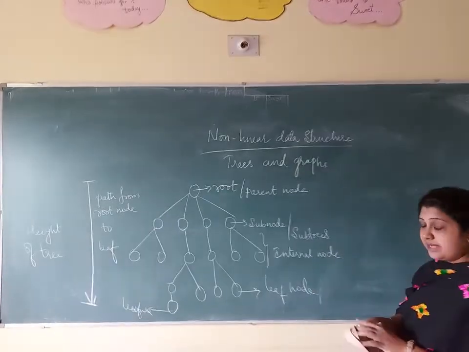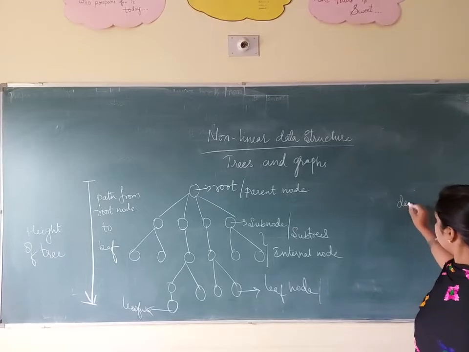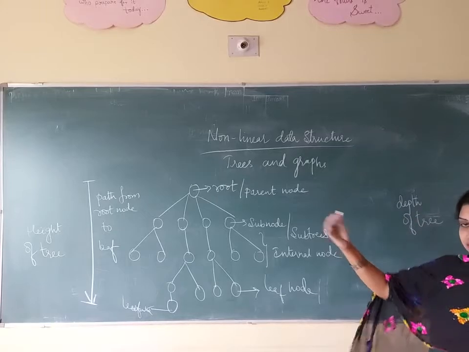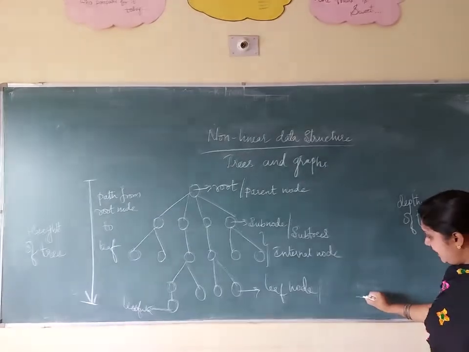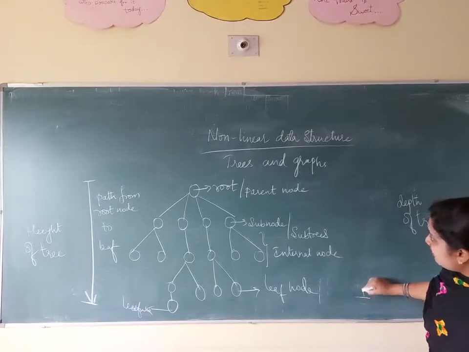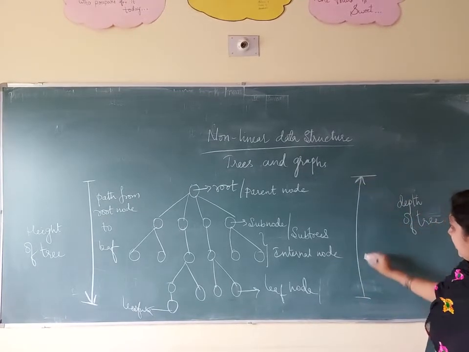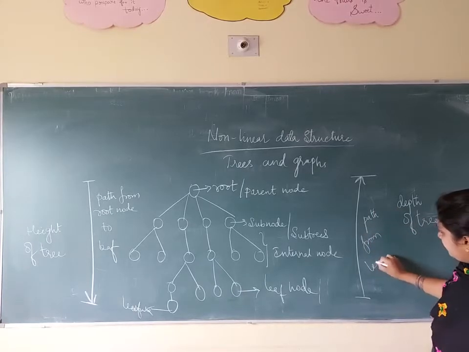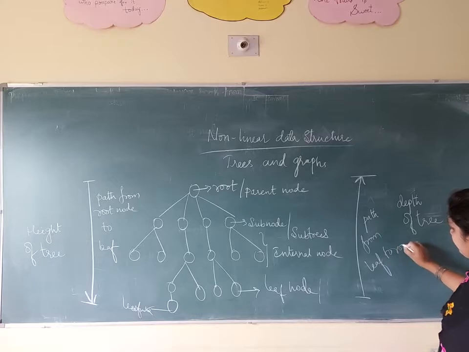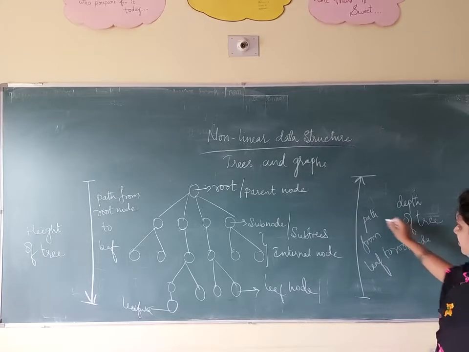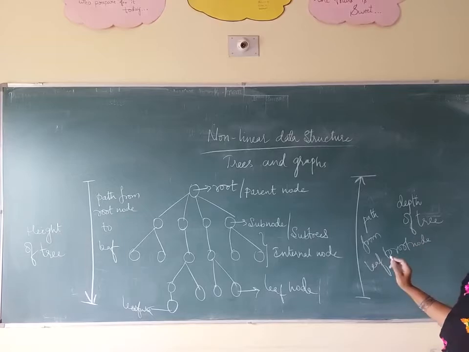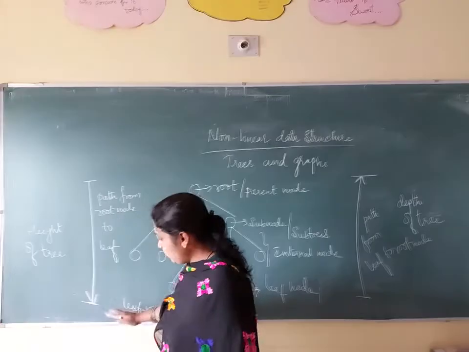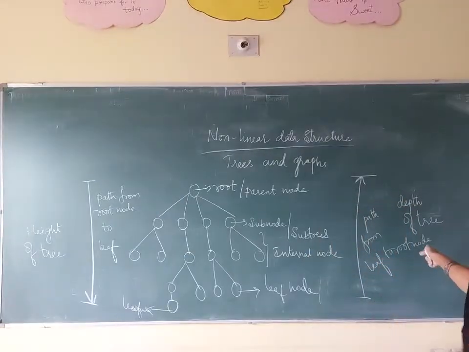Then what is meant by depth? What is meant by depth of a tree? Depth of a tree is just the reverse of that: the path from leaf node to root node. Height of a tree means we consider the path from root node to leaf node. So what is meant by depth of the tree?